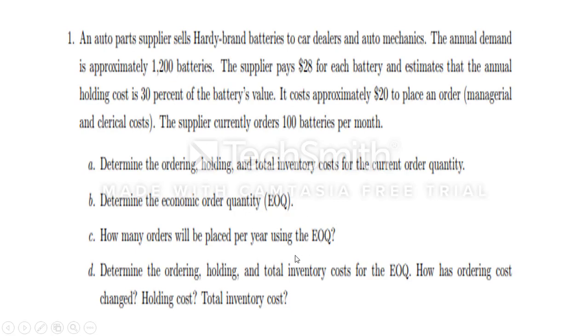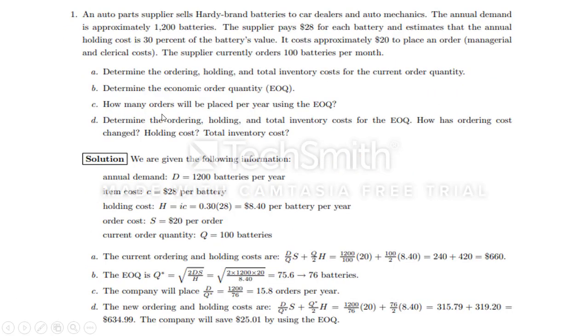We have an equation for this, so you can calculate it directly. Then for EOQ, determine the ordering cost, holding cost, and total inventory cost. How has the ordering cost changed? The holding cost, the total inventory cost? This is the study we need to carry out. This is the problem they have given, and again, problem and solution both are there.